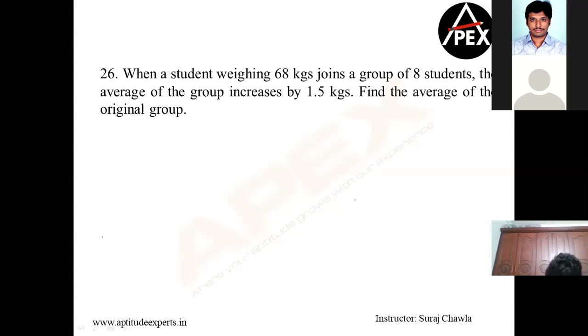Yeah. So again, one more reverse question. See, understand, we are applying the same logic in multiple ways here. In one, I was not given how many number of people are there. In one, I hid what extra did I bring, and in this, I am hiding the average. We are dealing with these three terms only. So when a student weighing 68 kgs joins a group of 8 students, the average of the group increases by 1.5 kgs. Now I know there are 8 students, okay?